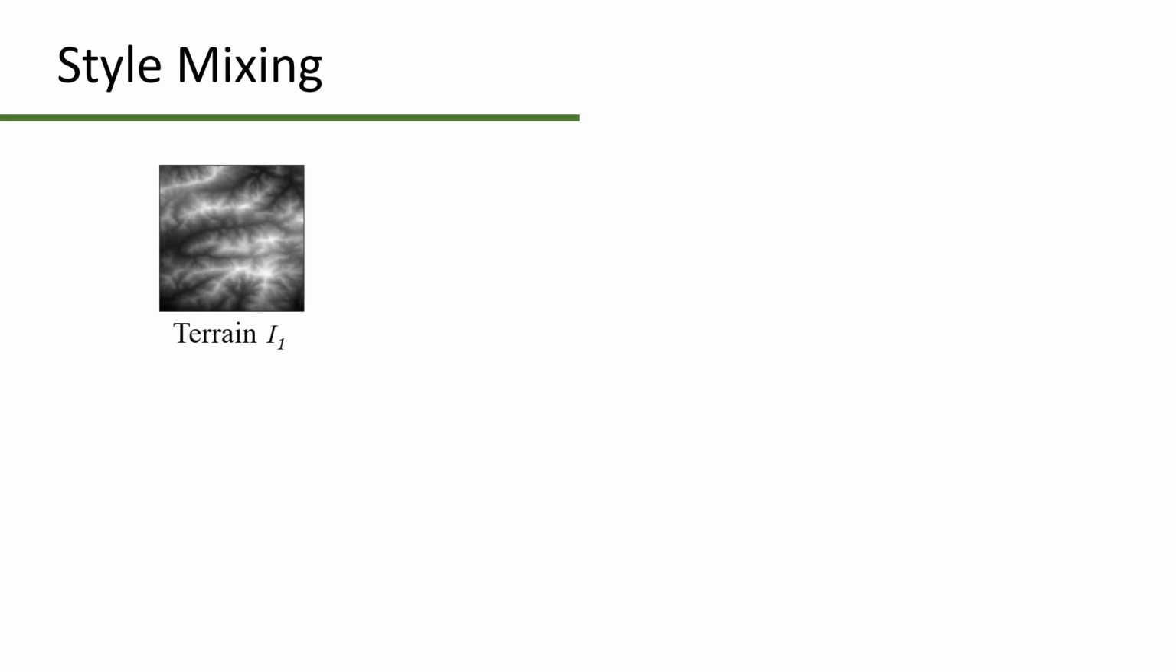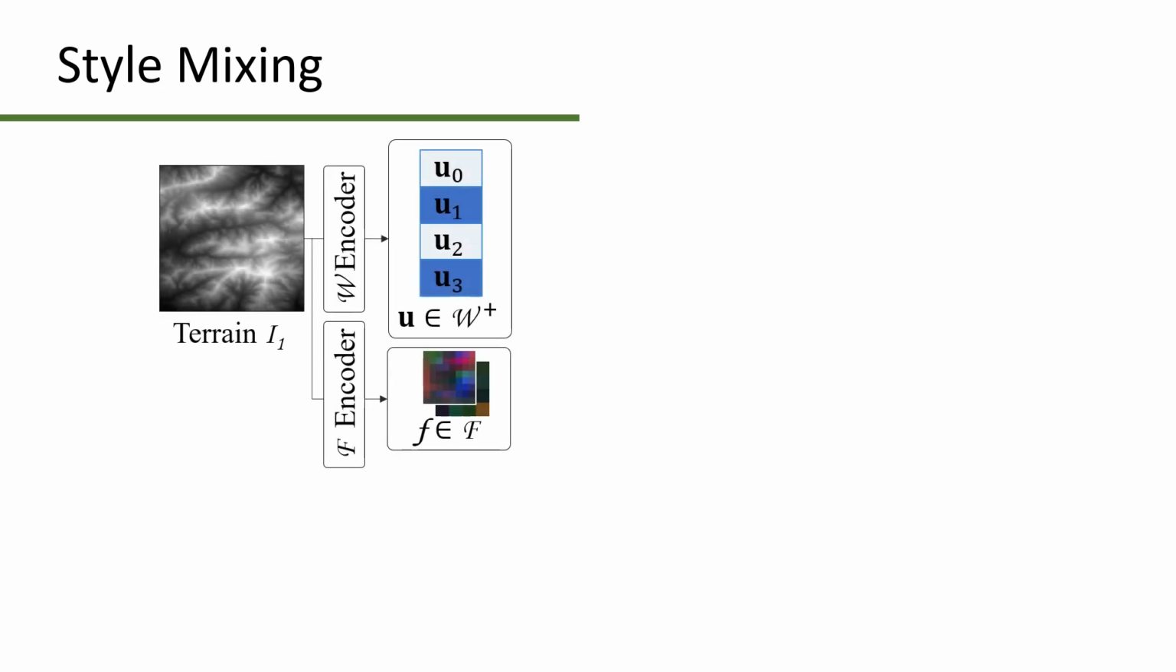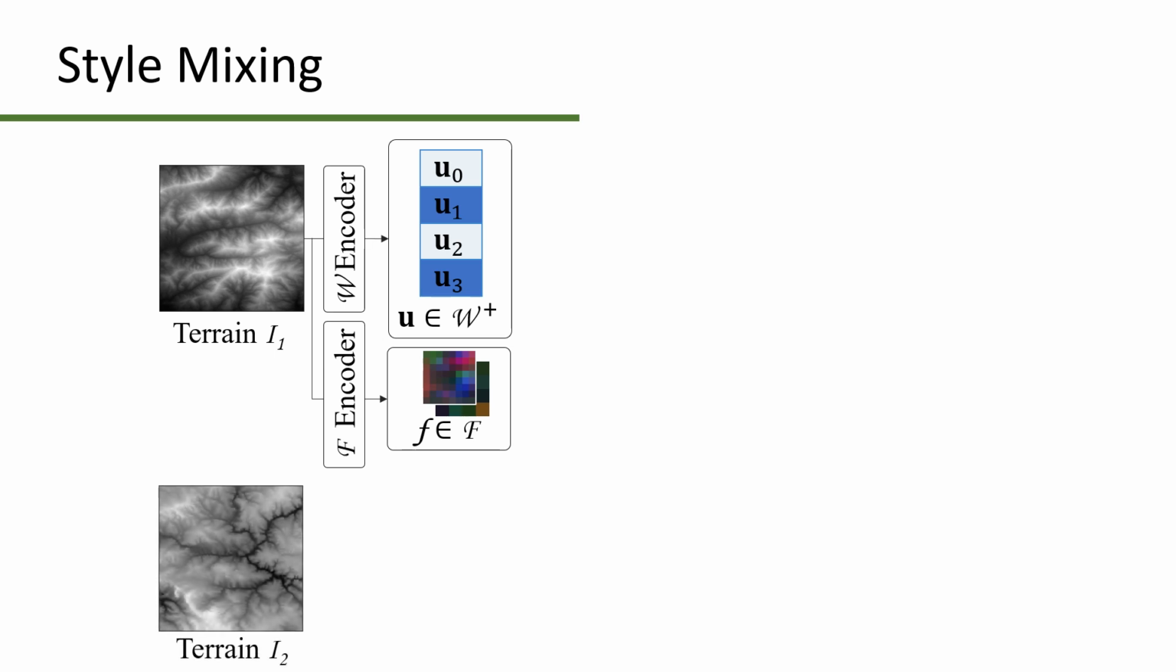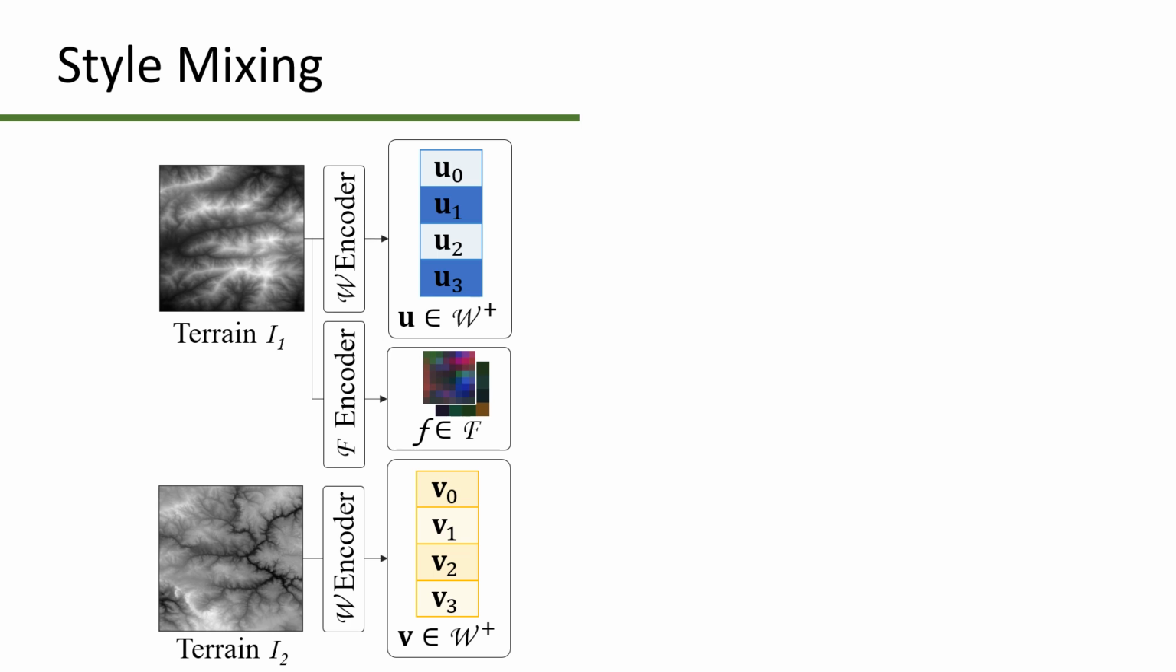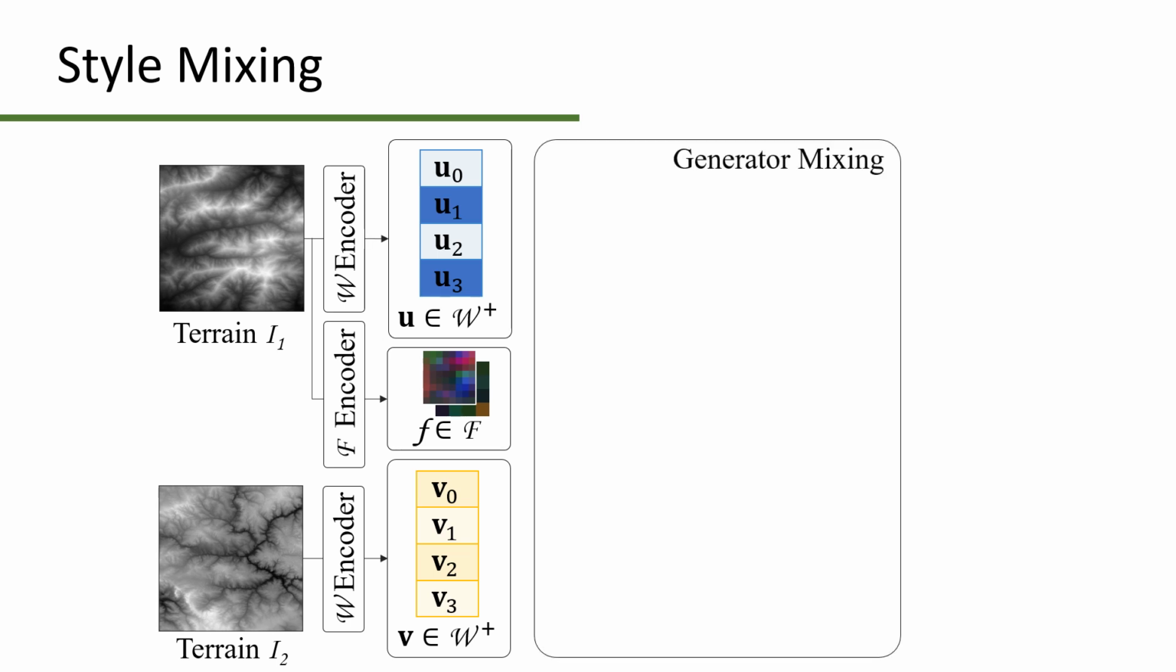From an initial terrain, we start by using the encoders to extract the latent vectors, as well as the feature maps to localize the style. On a second terrain, we calculate only the latent vectors. Then, we use the generator to mix the style of terrain 2 with the style of terrain 1 according to a mask.